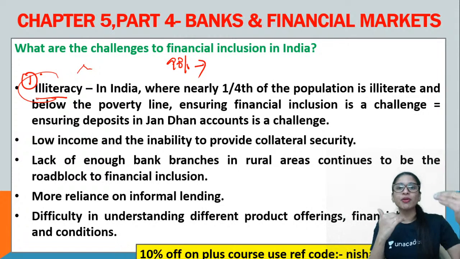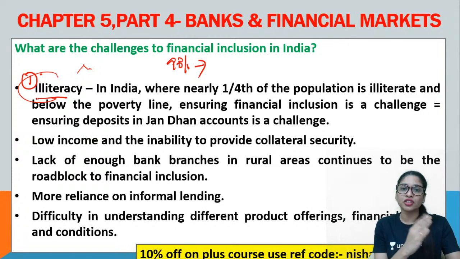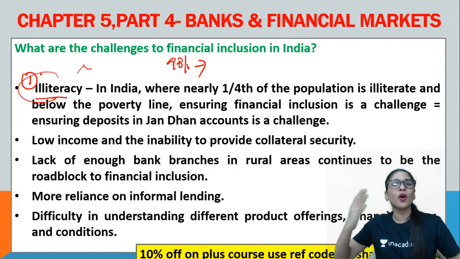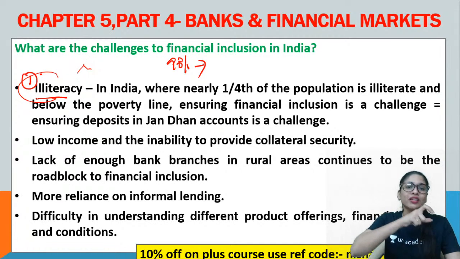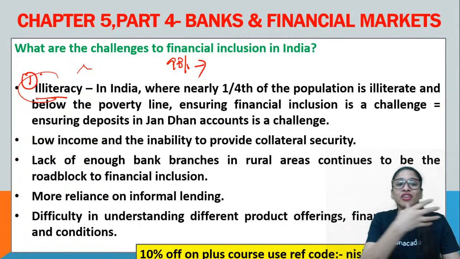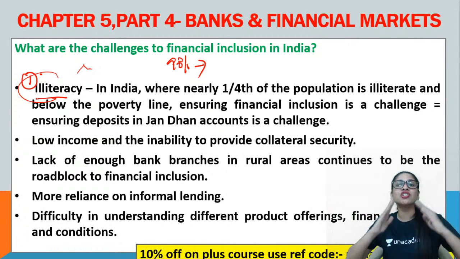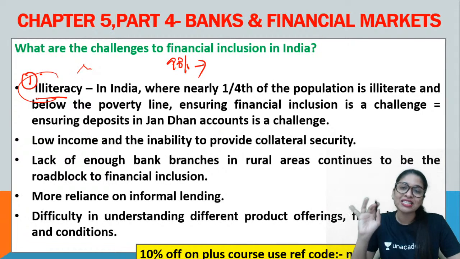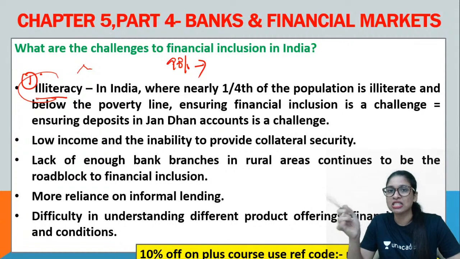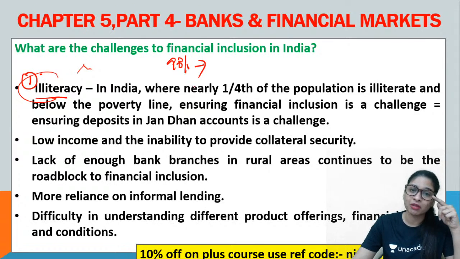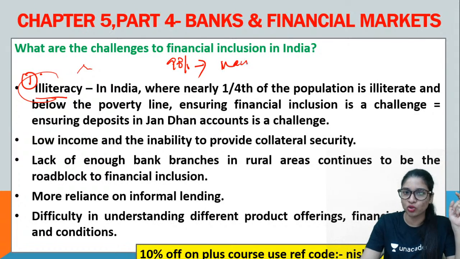So now when the examiner is reading a mains answer paper, the student has written the issues starting with illiteracy, low income and all, and in the way forward, look at the wonderful connection they have. For the issue they criticized initially, they've given a solution. You have to derive the way forward from the issues or points you have written in a systematic way. When there is a proper continuity, that captures the eye of the examiner, which will fetch you more marks in the examination. Clear? It's not about more points, it's about the continuity and the style you present it. Very clear? So keep this in mind, guys, because this is something which I want to tell you in the mains answer writing class also. I forgot to tell that. So please note this. Clear?